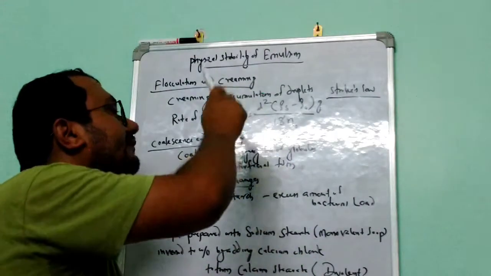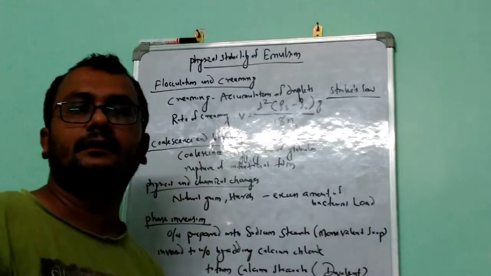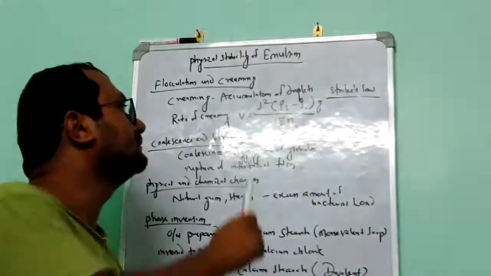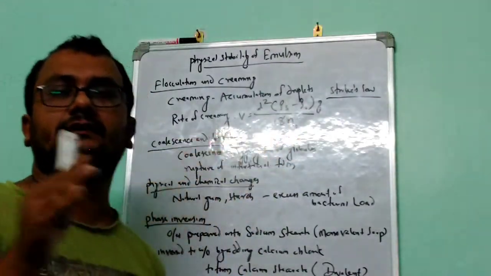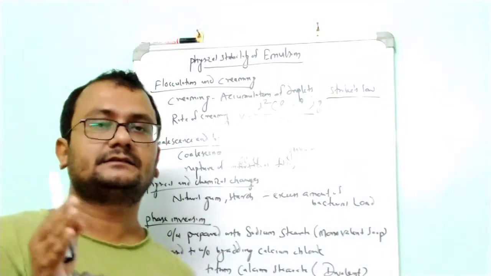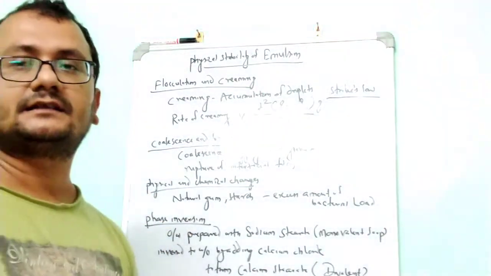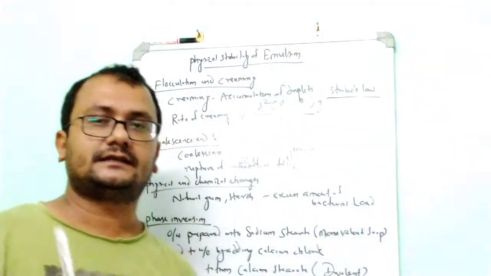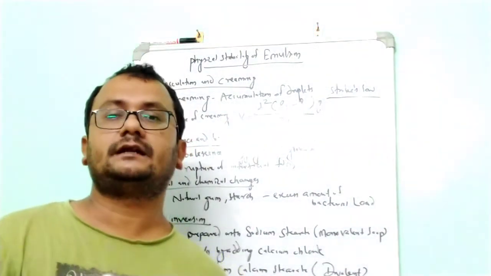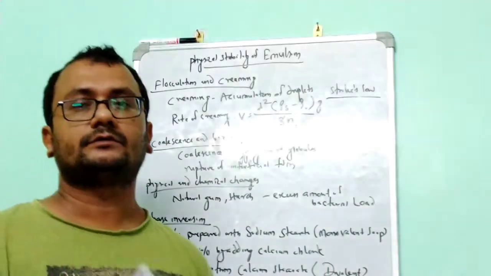If we control three things, we can prevent creaming. First, maintain a small globule diameter and a small difference between the densities of the two phases; if the density difference is less, the emulsion is more stable. We cannot change the acceleration due to gravity, which is a constant. Also, if we increase the viscosity, we can reduce the rate of creaming.